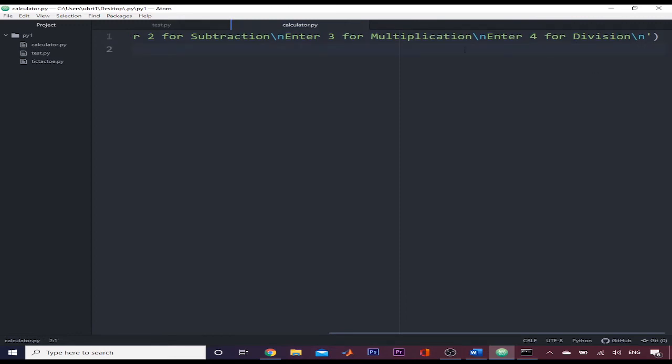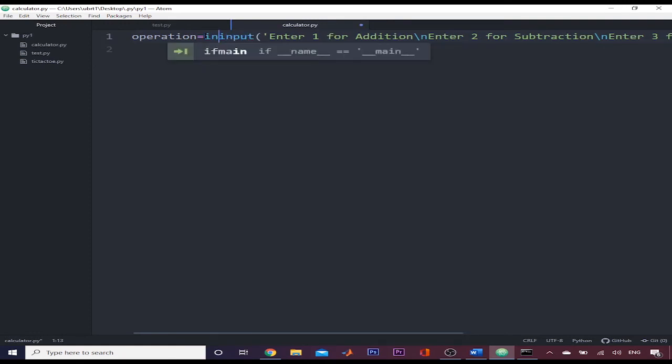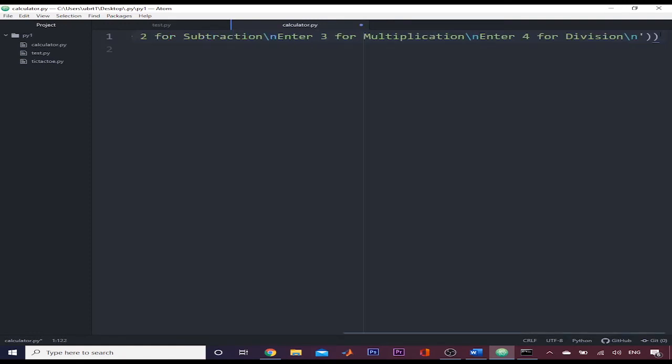In this way we have created a small menu, and at the end of that line I have entered the new line character because we want the cursor to be on the next line to take the input from the user. So here I have taken the operation in the form of digits from the user. As the input function will return a string, I will typecast it here, and add a bracket here also.